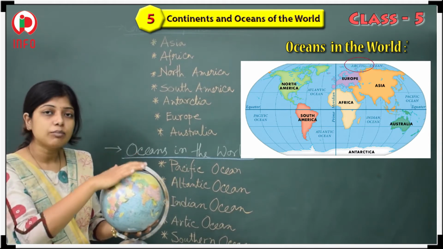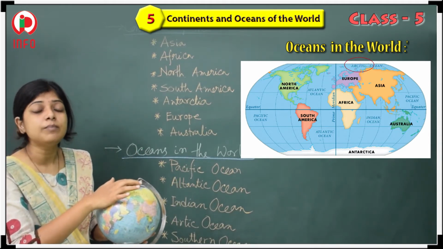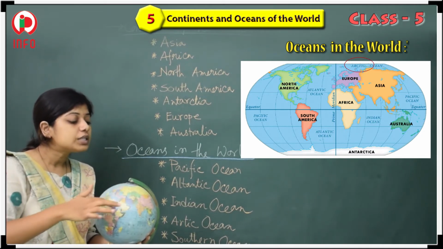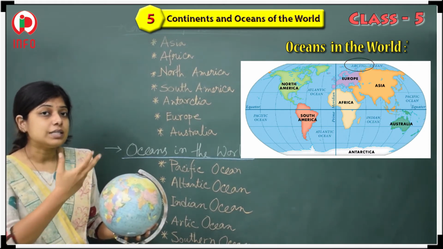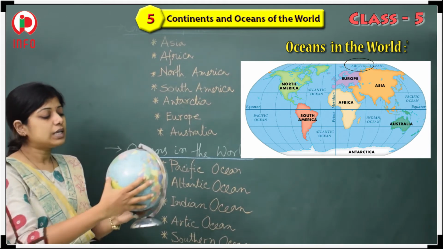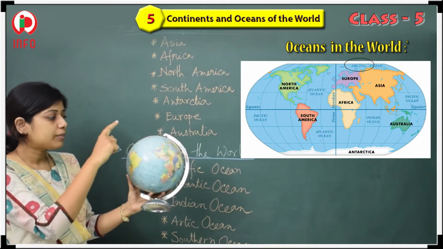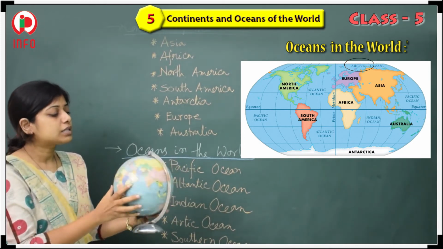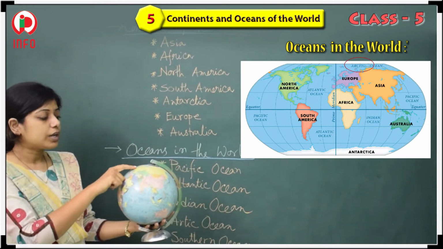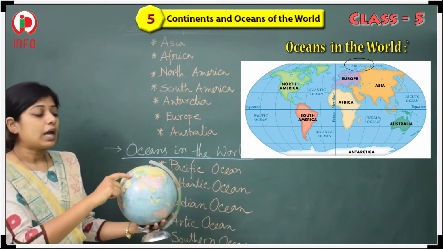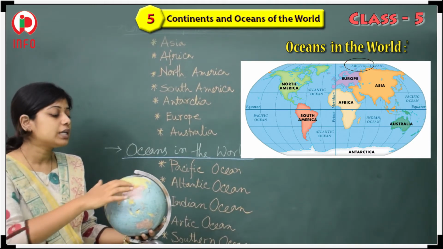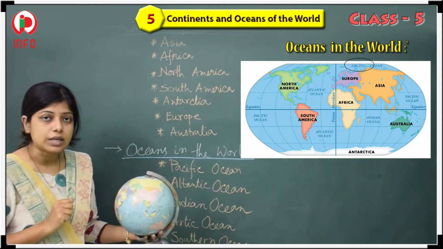So the name of this ocean is called the Arctic Ocean, and with the help of which continents is it bounded? If you see here, I have already told you this is North America. Next, see here, this is Europe and this is Russia. A very big portion is Russia.